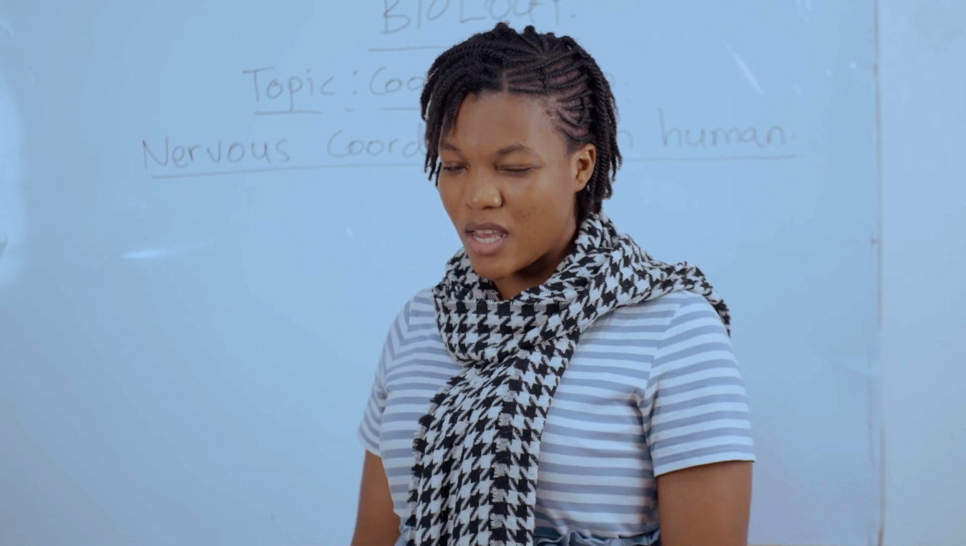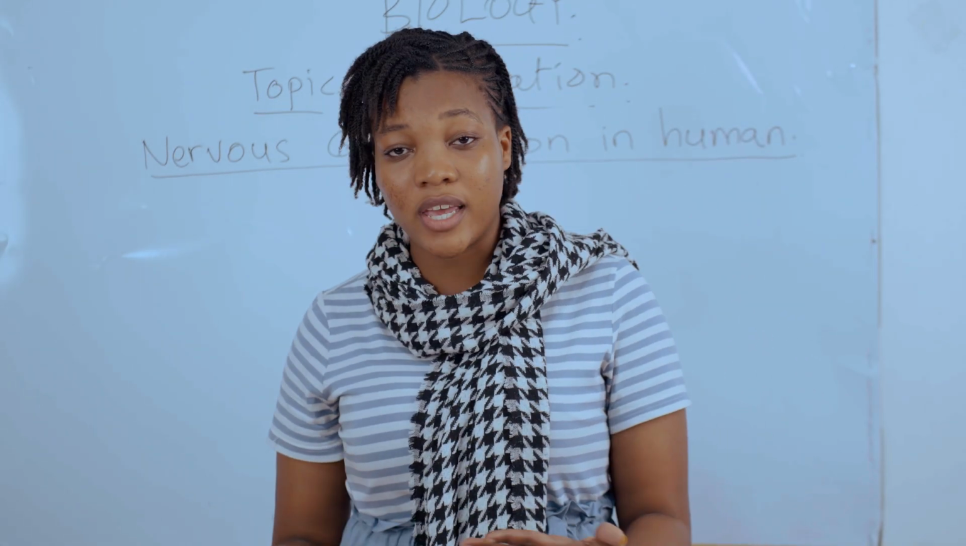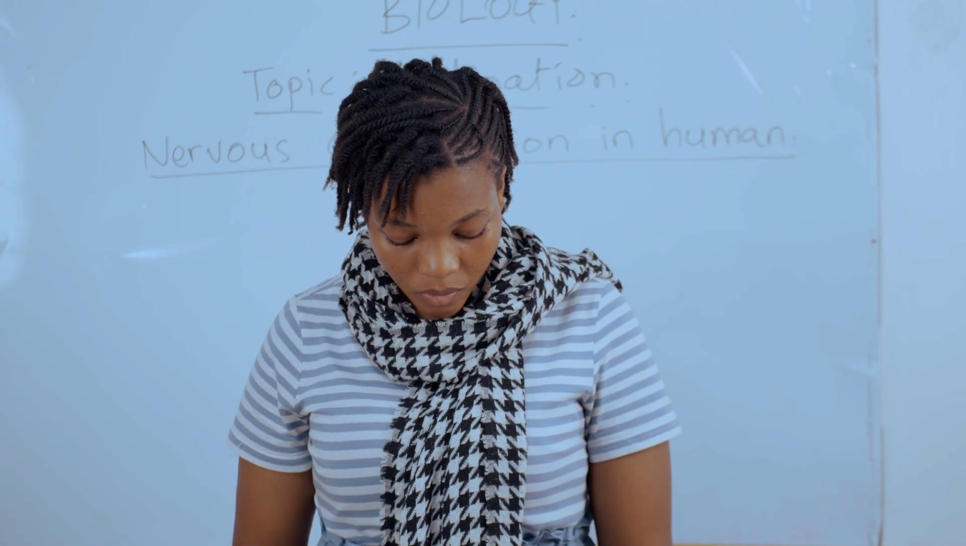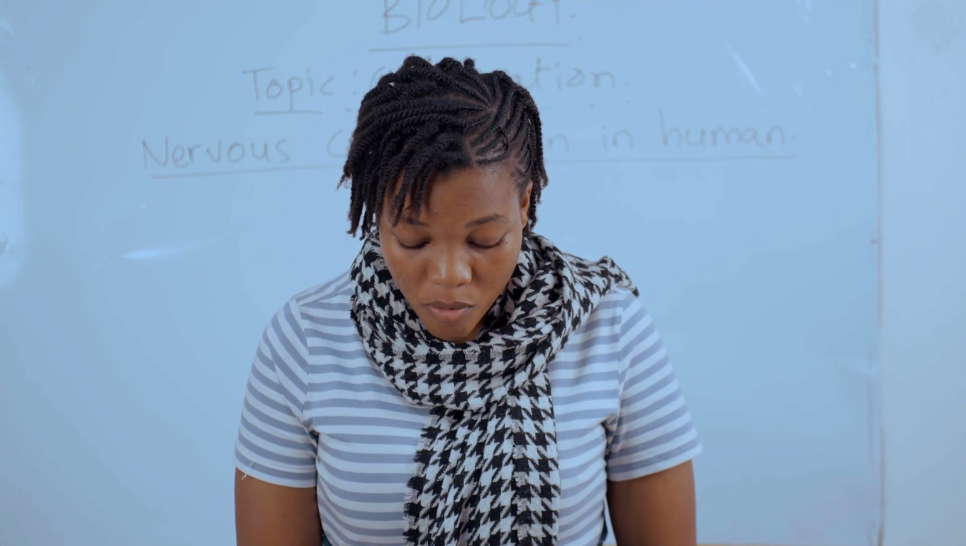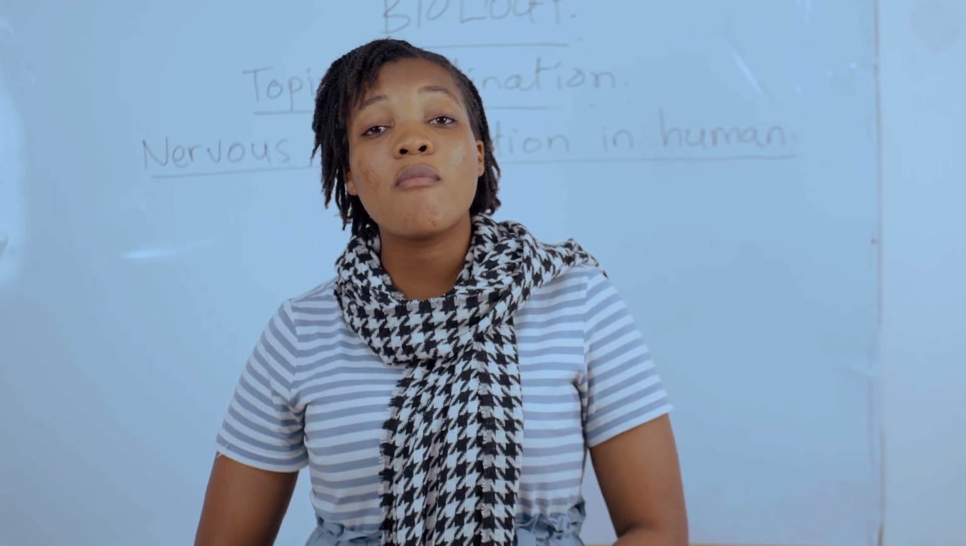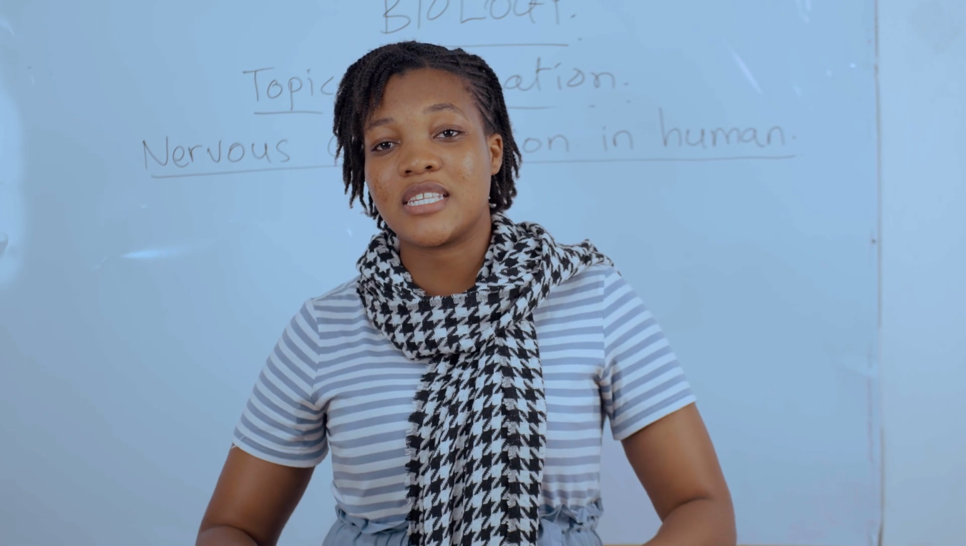So now we are going to see what that nervous system is, which coordination is taken up to. So in human, nervous coordination is done through the nervous system. In human beings, we have a nervous system.